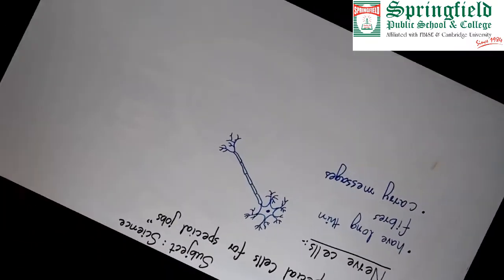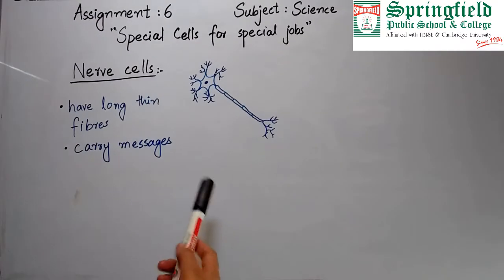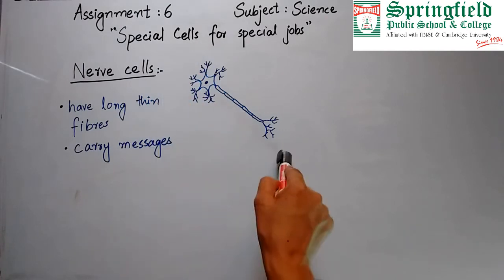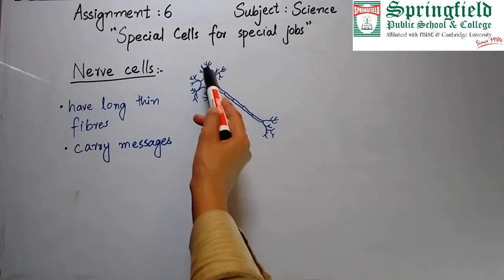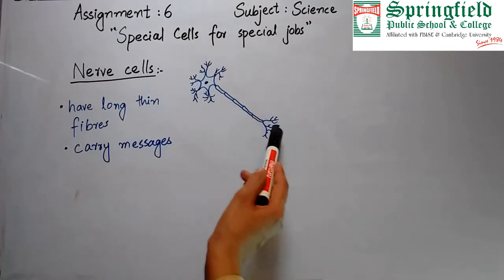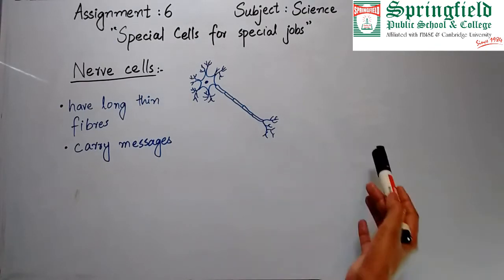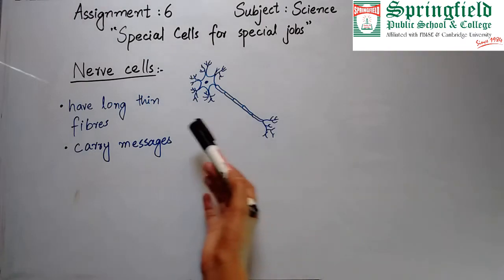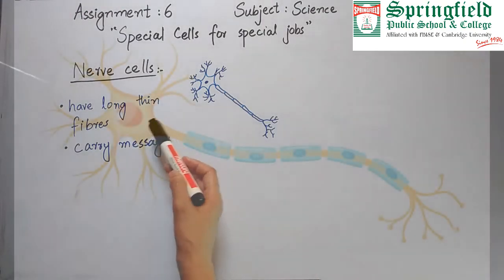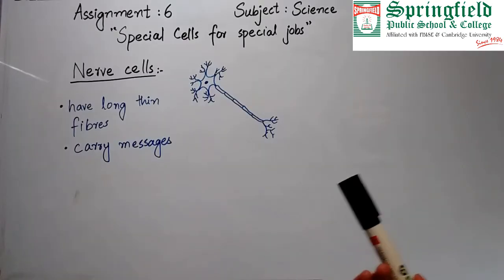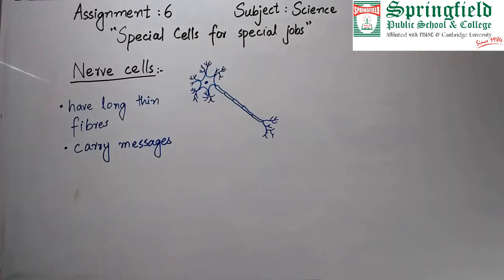Let's see the special cells one by one. So the very first cell is the nerve cell. You can see in this picture it is a nerve cell. Here is its cellular body and here are the dendrites. These are the connections with which it transmits the nerve impulses. So how can we describe nerve cells? We say that they have long thin fibers and they carry messages from the brain to other body parts and from other body parts to the brain as well.